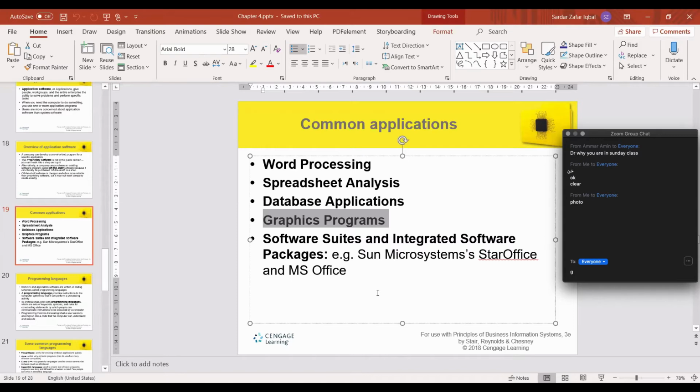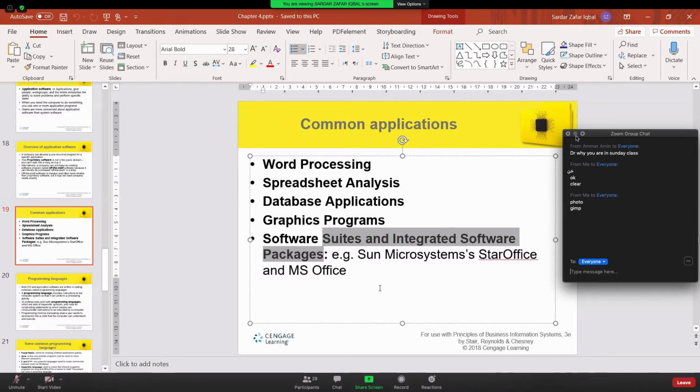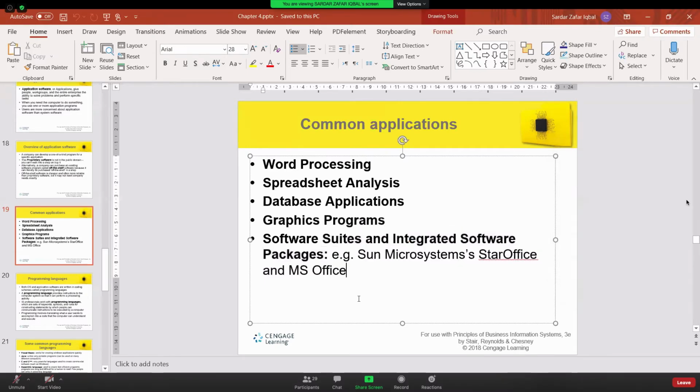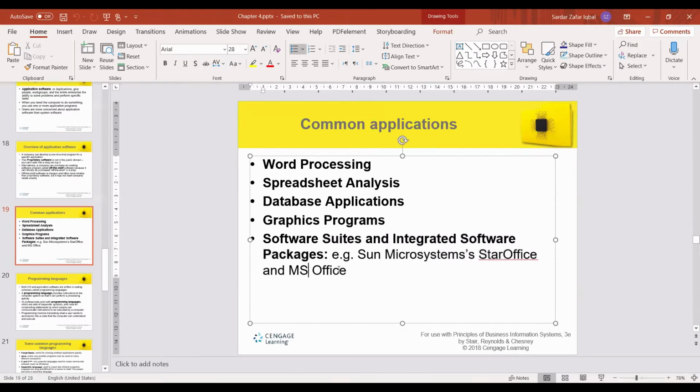Photoshop, yes. Illustrator, Paint. There are many. Then software suites and integrated software packages. Suites or packages are a collection of small programs like Sun Microsystems Star Office or MS Office. We call them packages and suites because they come as a collection.